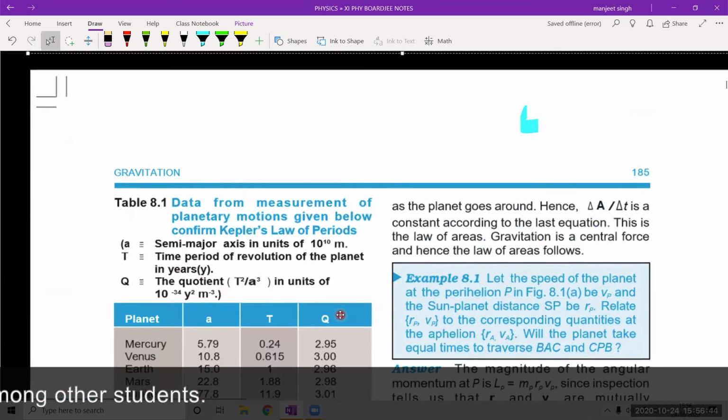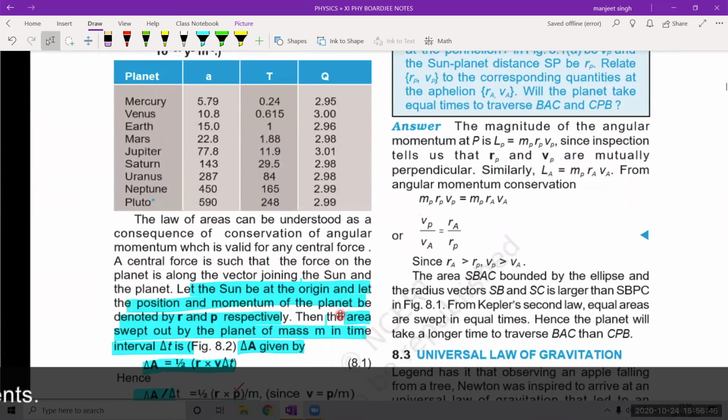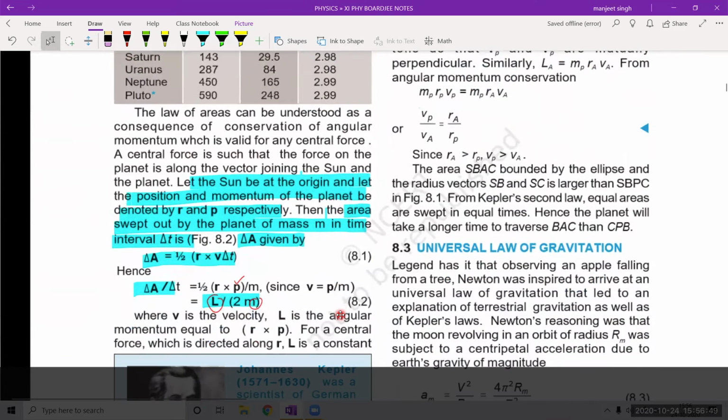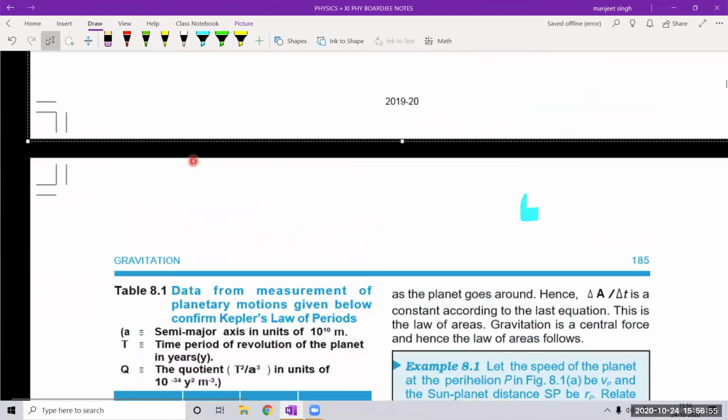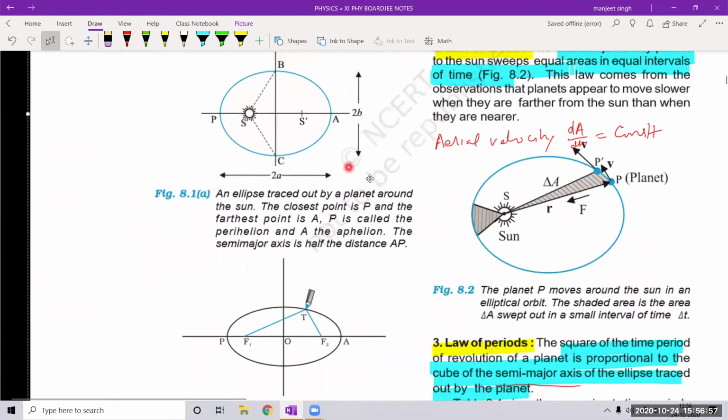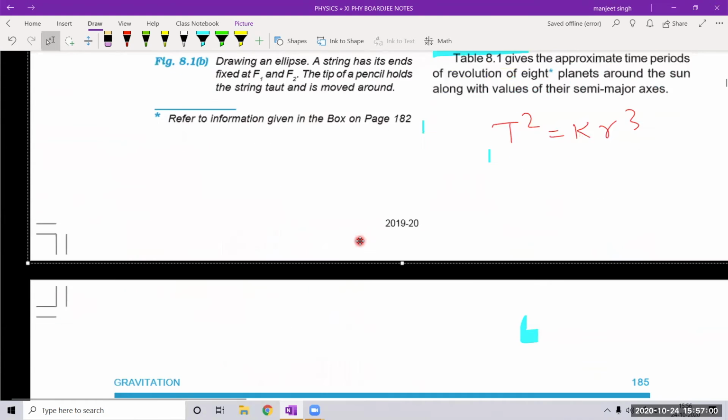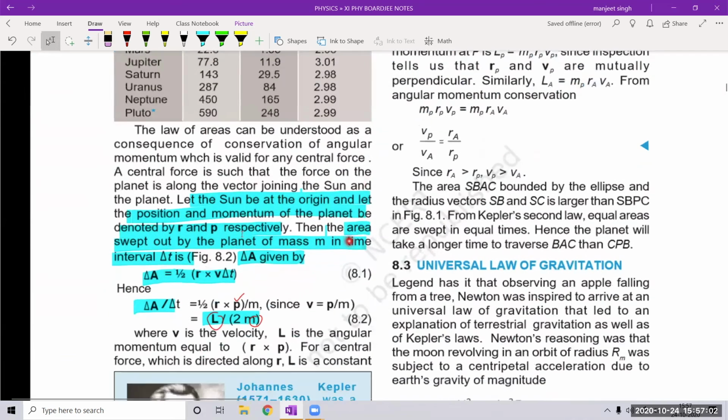Now let us see how gravitation was discovered. So this law of areas, Kepler's second law, which we have just seen, can be understood in another way. Let us see.